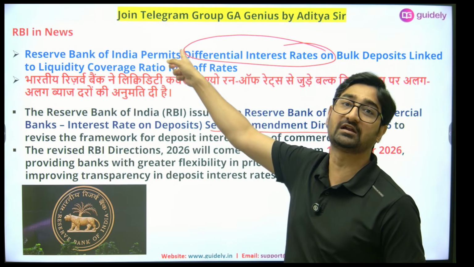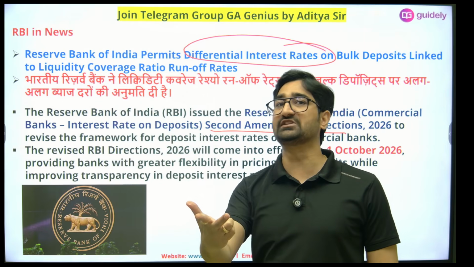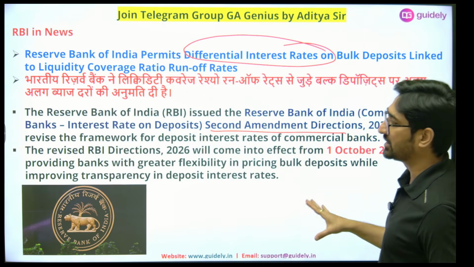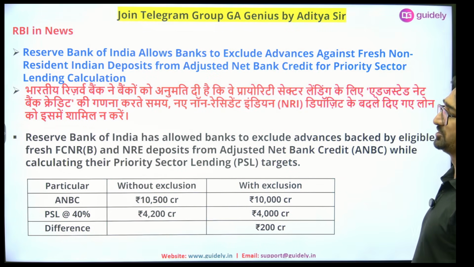Second pattern, you can get the question based directly on this particular RBI circular. So दोनों चीजें आपको कवर करनी है. RBI circular भी कंप्लीट करना है, and after that the bulk deposit also you need to complete. आपको bulk deposit भी करना है.